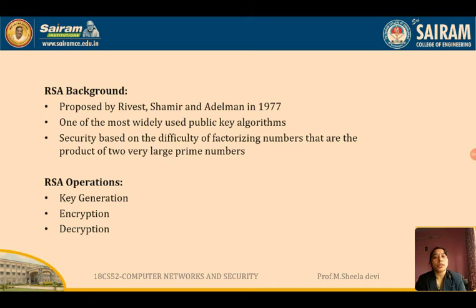After encryption, we will be sending the message to the receiver, and once the receiver receives the message, he has to decrypt it to convert it into plain text. So how will he decrypt? If the private key of the sender is used during encryption, he has to decrypt the message with the public key of the sender only. If the sender uses the public key of the receiver, it has to be decrypted with the private key of the receiver only. So these are the operations we have to do now.